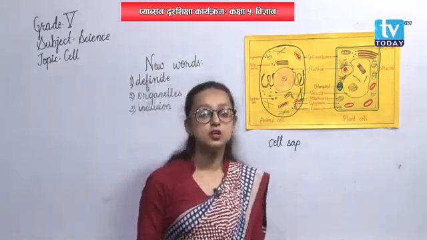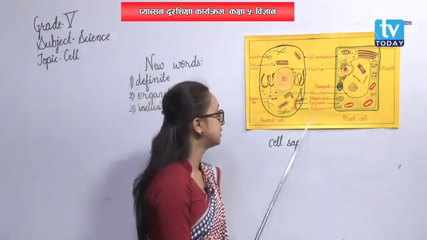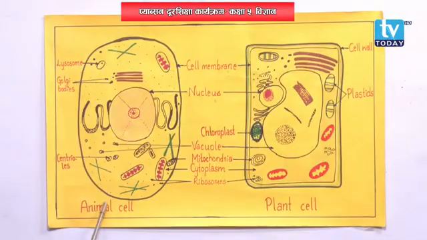Now let's move on to the next structure, that is ribosomes. See here, I have labeled ribosomes in both the animal cell as well as in the plant cell, isn't it? Looking at the structure, we can tell they are small, round or oval structures. What is their function then? They help in protein synthesis to produce protein in cells.